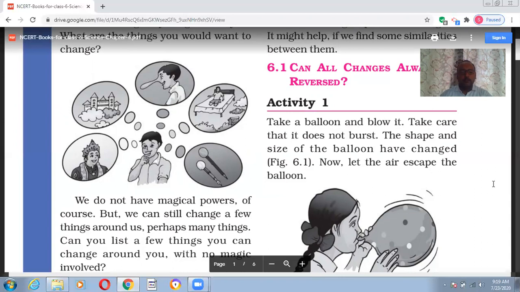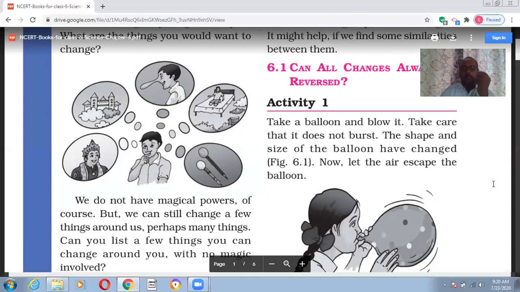In the same way, if I take one paper and fold it, I'm making an aeroplane. So I can make one aeroplane by using this. Earlier it was a page, now it's an aeroplane. There is a change in the shape. So yes, we can see that it's a change, right?